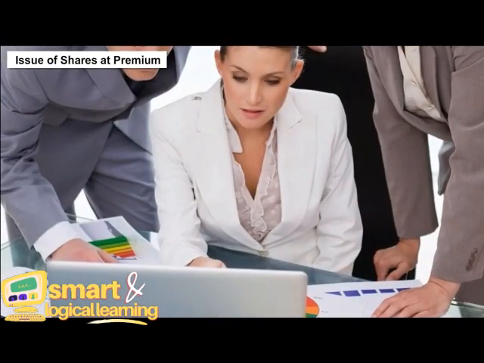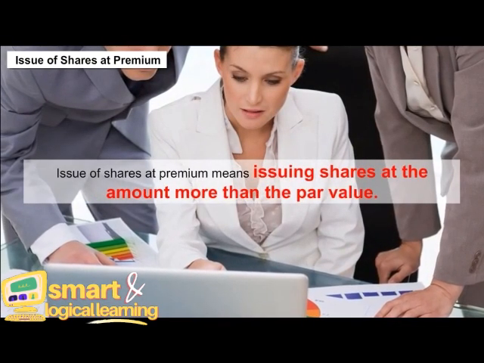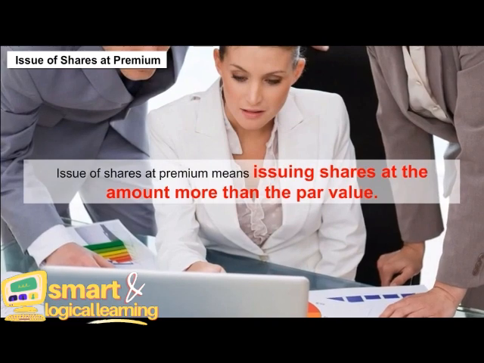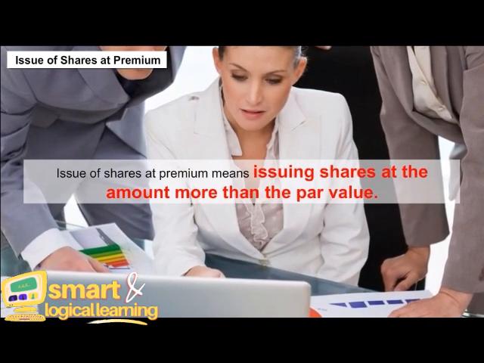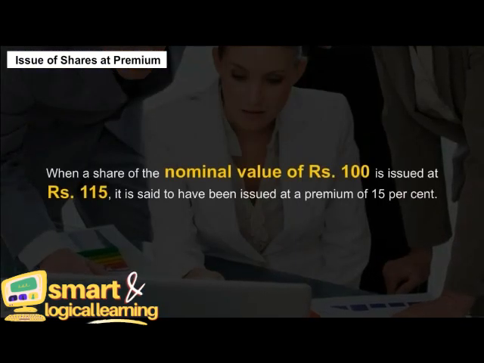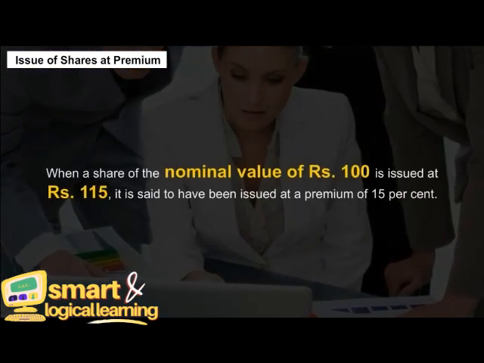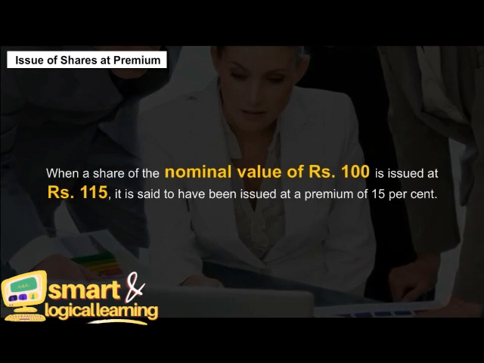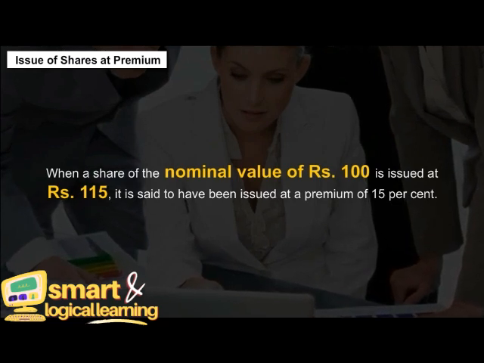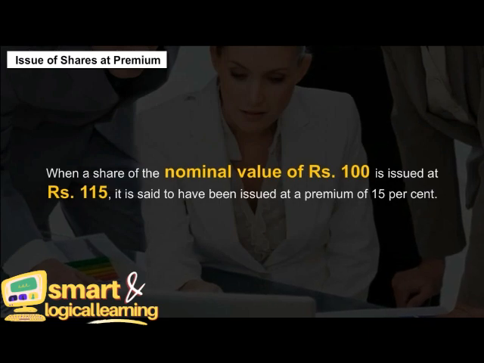Issue of shares at premium. Issue of shares at premium means issuing shares at an amount more than the par value. When a share of nominal value of rupees 100 is issued at rupees 115, it is said to have been issued at a premium of 15%.